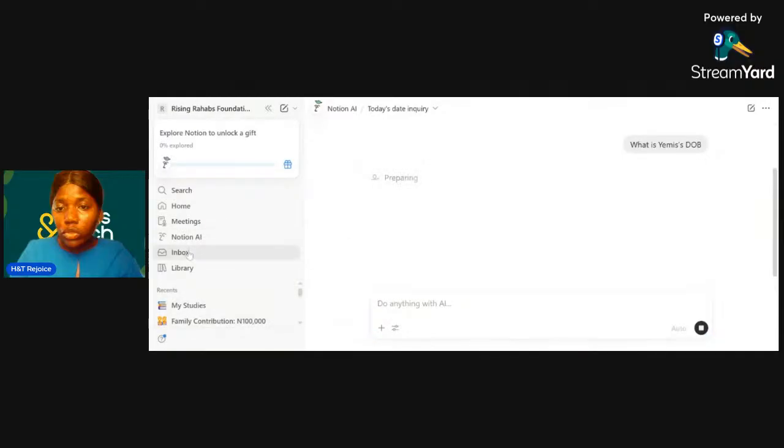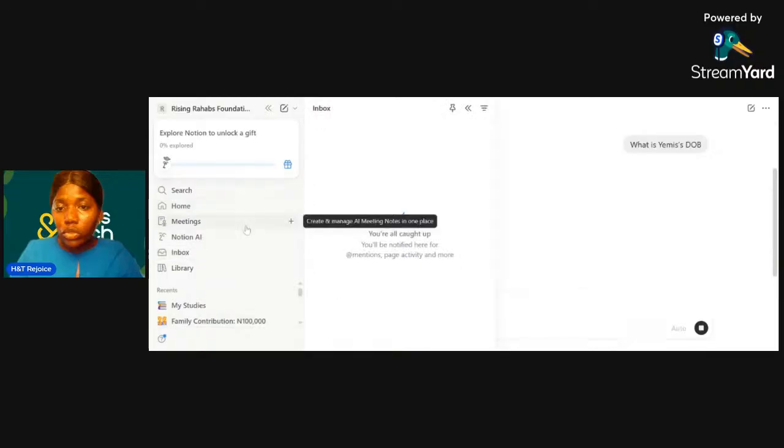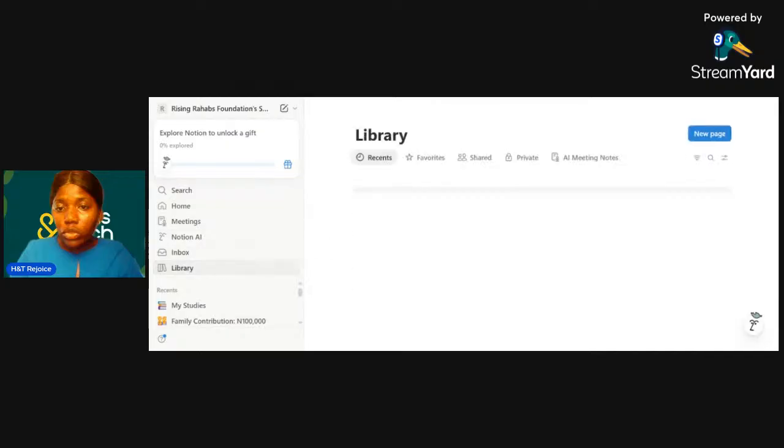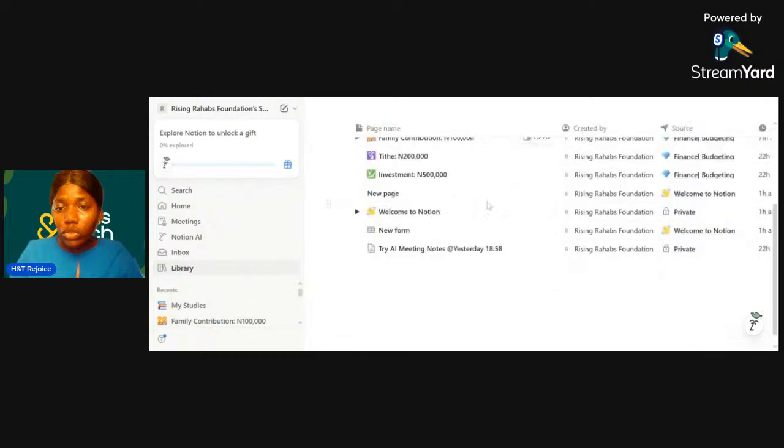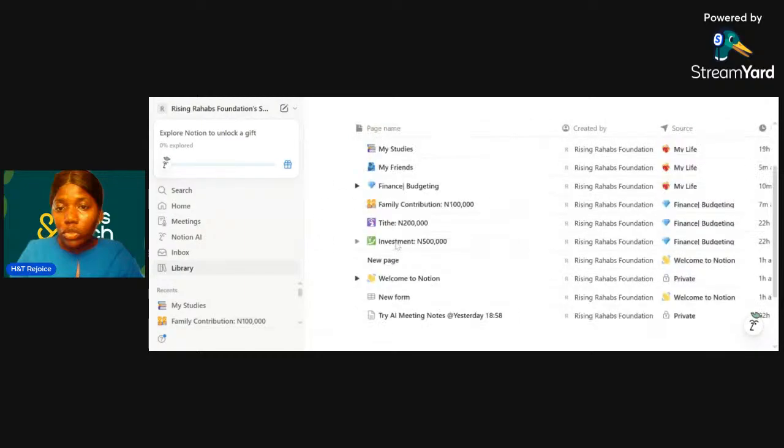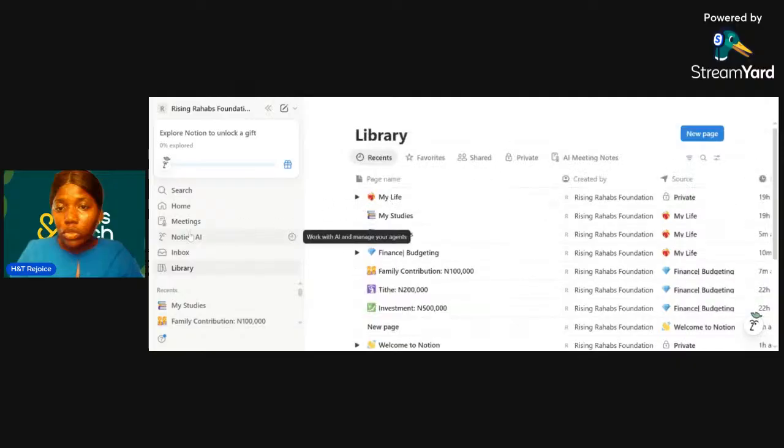So now you have an inbox here, which is, if this is a workspace and you need someone to send a specific message to you, you can send it to your inbox. Then you have your library. This library contains everything that you have. So you see it all in the library. Then I think that's it for this.